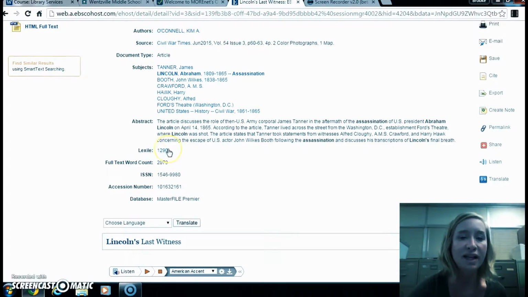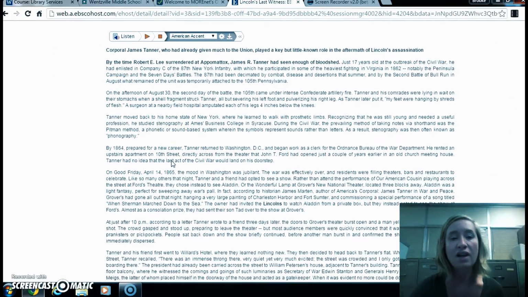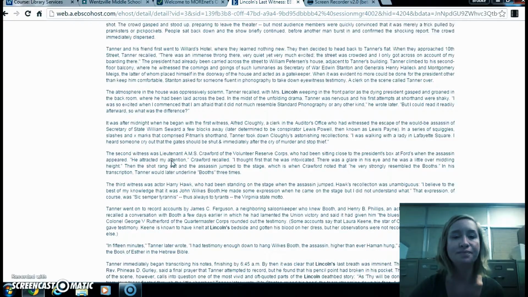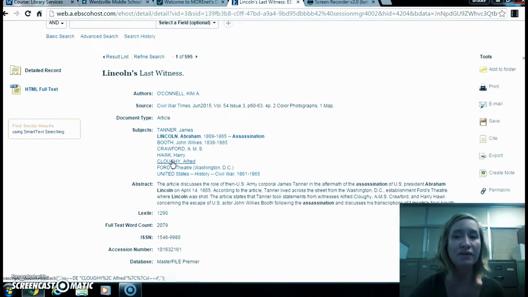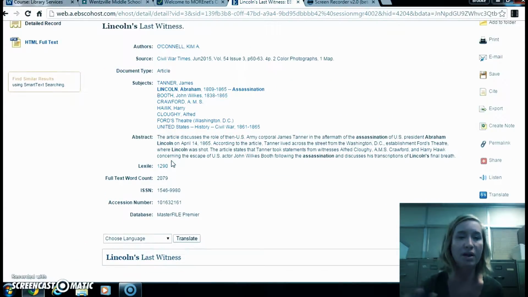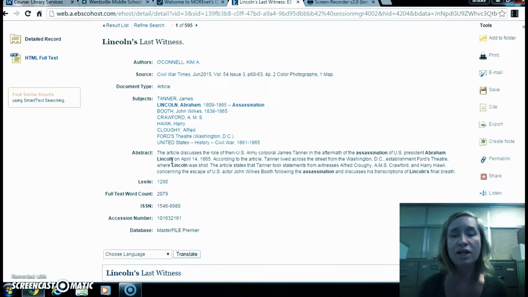It does give us the Lexile, which is kind of cool. So that's a 1290 and how long the article is. And then if I scroll down, the article is right here. So that might be a good one if you're trying to get some good primary sources, because there are interviews from witnesses. So if that was an article that I wanted to use for my paper, I would print it out. It's over here.